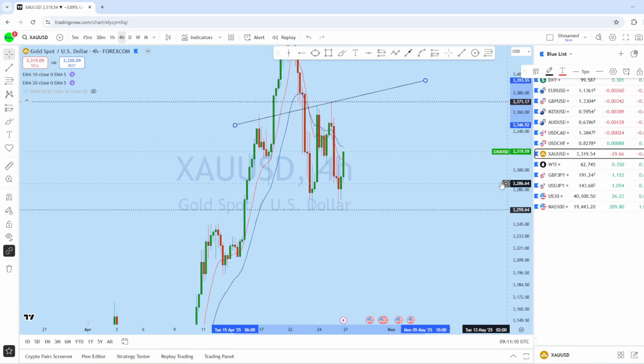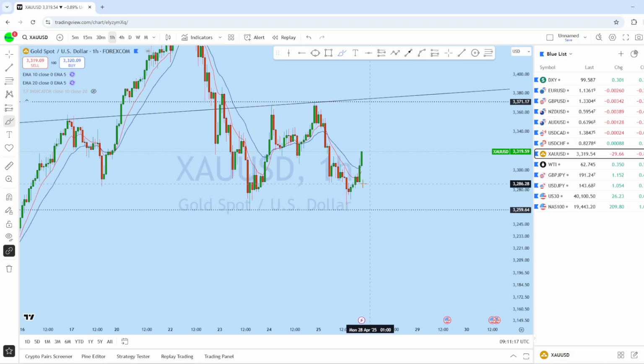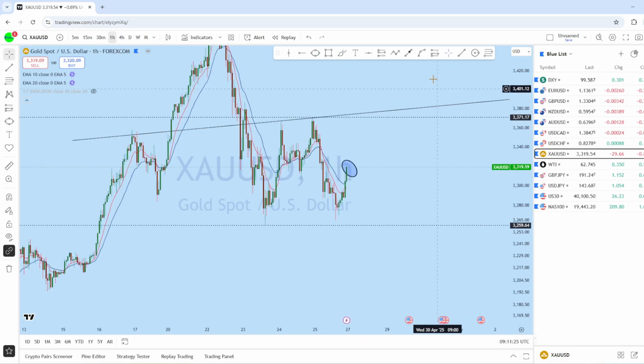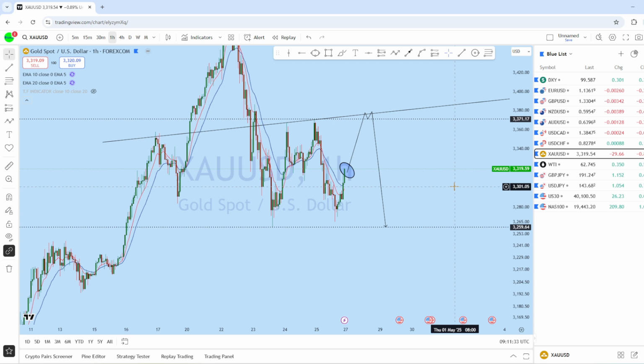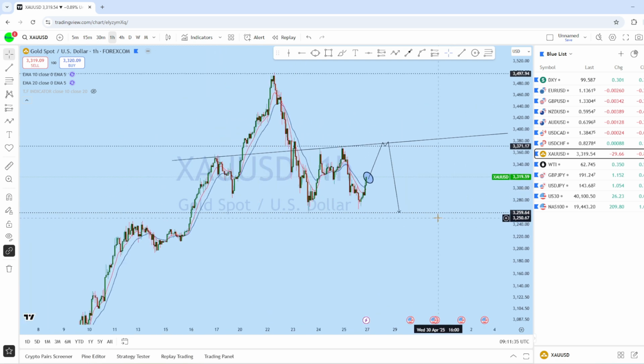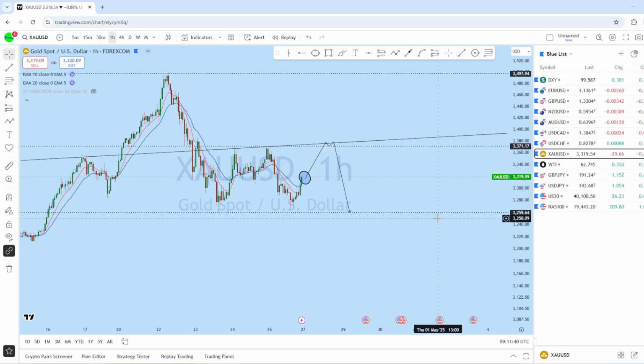So in the beginning of the week we might see an upside bias here, and on the lower time frame, if we look at here, there is an inverted head and shoulders. So this is the initial plan for us to go for a potential bullish entry opportunity on XAUUSD to retest, and then to potentially drop back down here for this long-term movement in this market. So this could be the range for XAUUSD for the upcoming week.